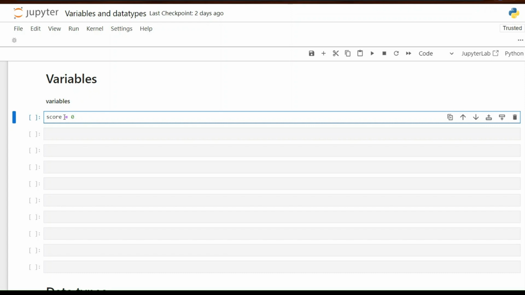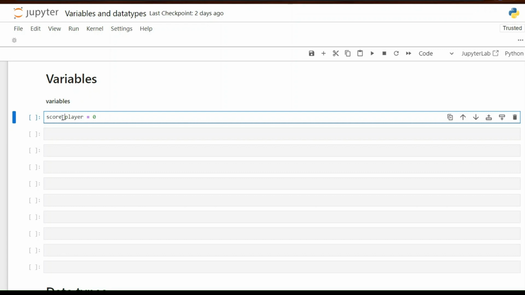Now, there are some rules with respect to variables. Variables can have numbers in them while you're defining them, but you can't put a number in the beginning. So after writing score, just put a number, if it's necessary. The second rule is that whenever you're defining a variable with two words, say for example score and player, two different words, we cannot create an extra space here, and this would be an error.